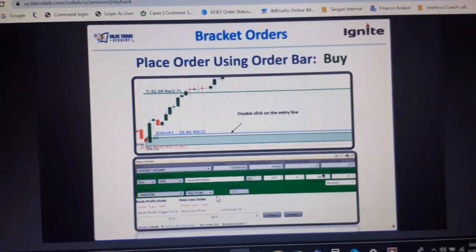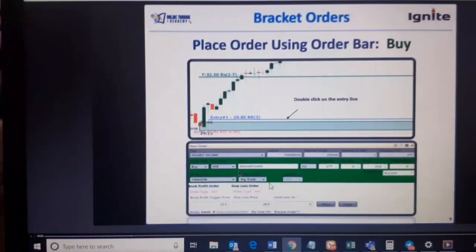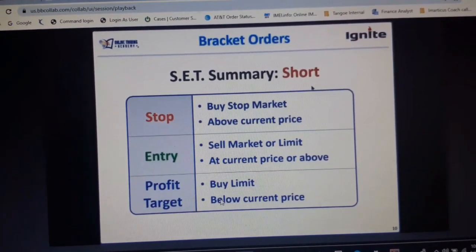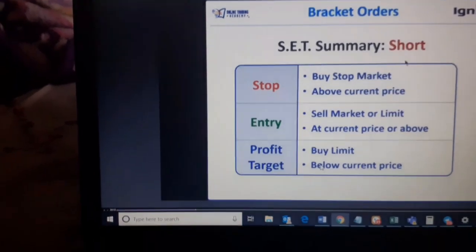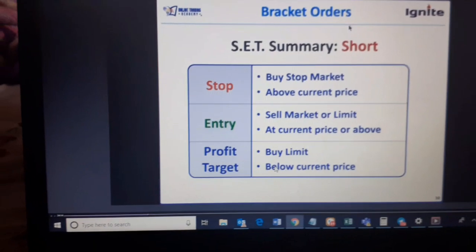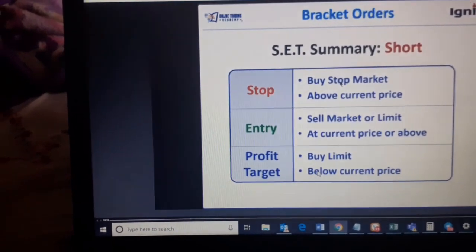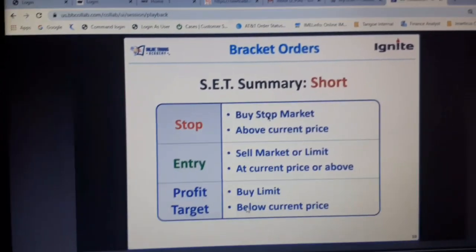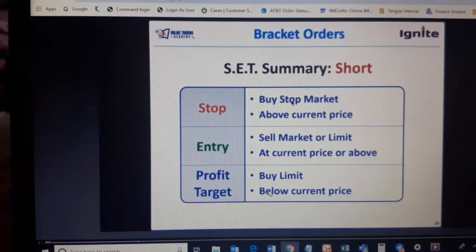Yes, so let's go. Now the setup summary for short. For short, the stop will be a buy stop market. Hold on guys, why are you getting into trailing stop loss right now? I told you I'm going to explain it.